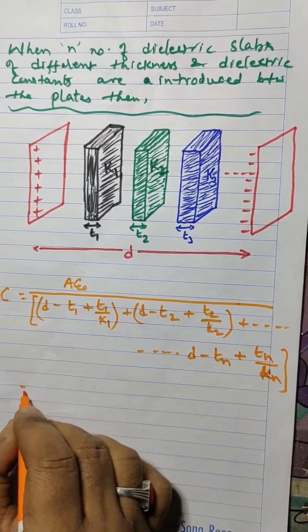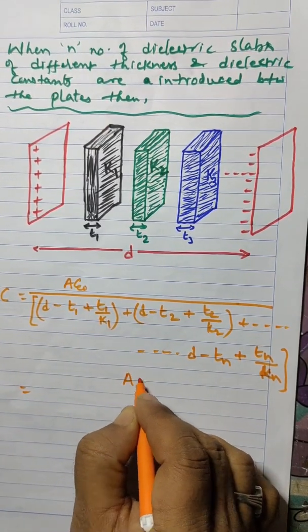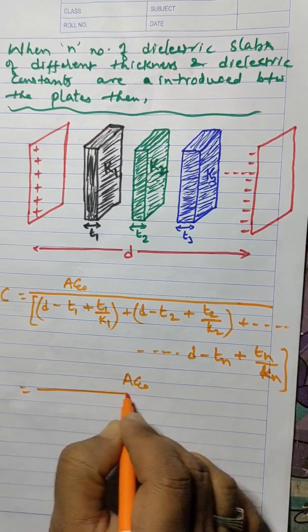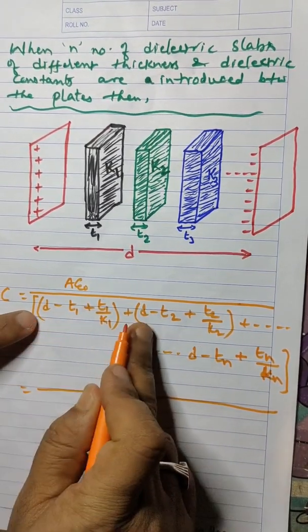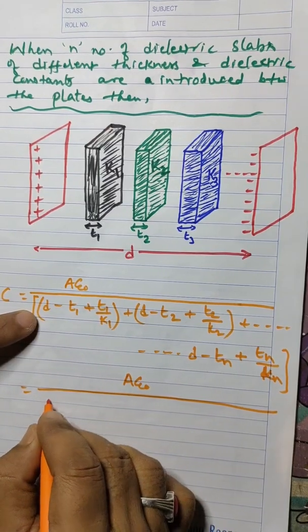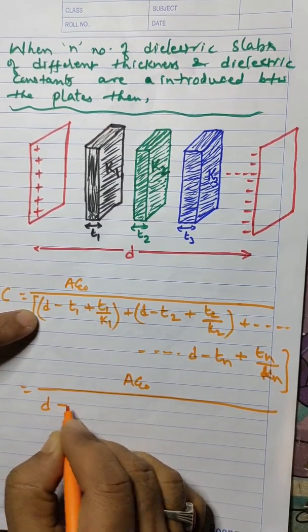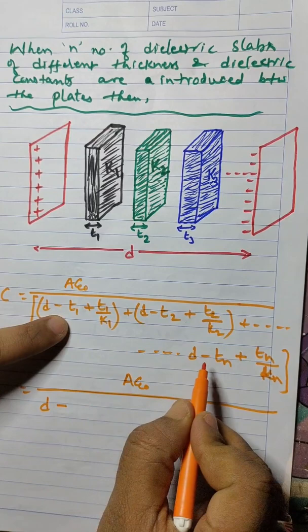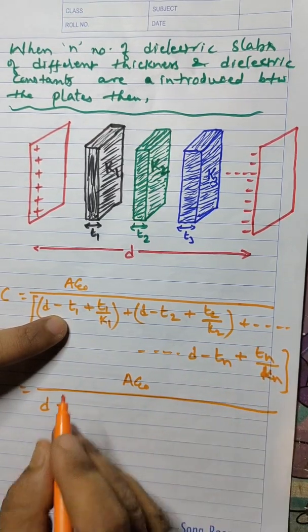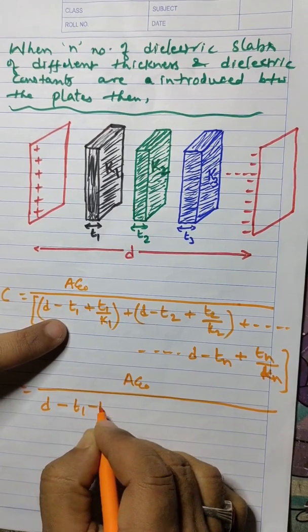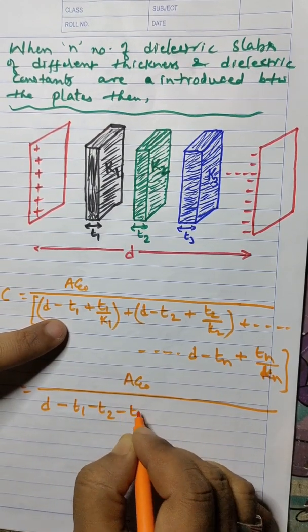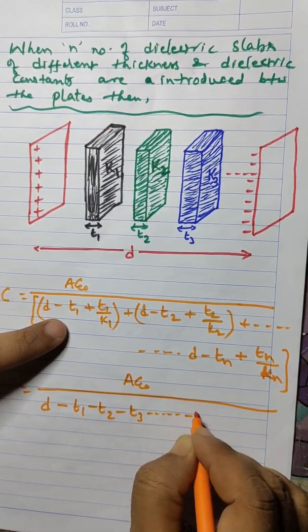So from this, A epsilon naught whole divided by, here if I take d as common from all this, that is d minus T1, T2, T3 and so on. So if I write all aside, that means I can write minus T1 minus T2 minus T3 and so on, like this minus Tn.